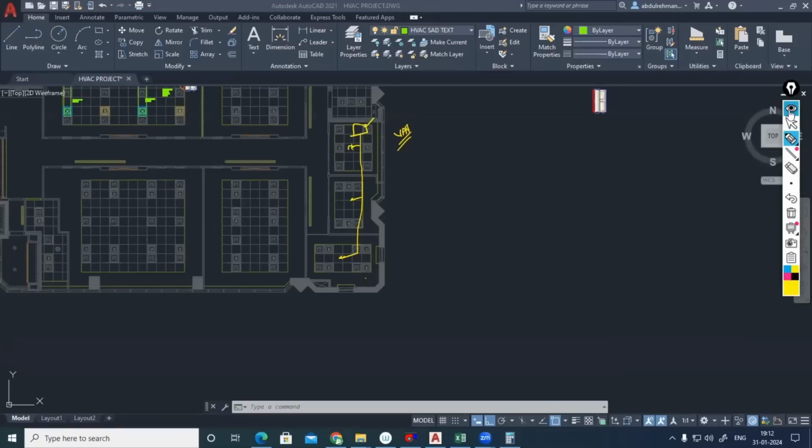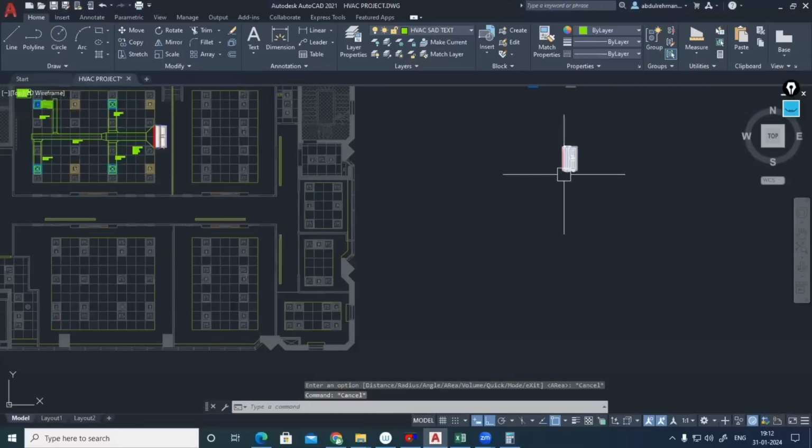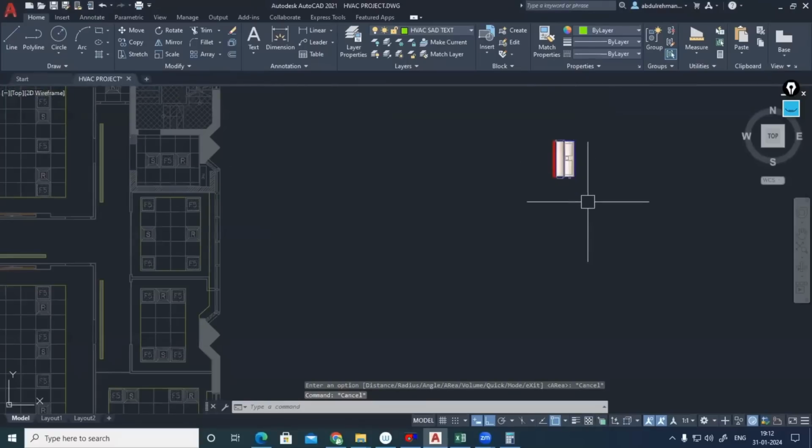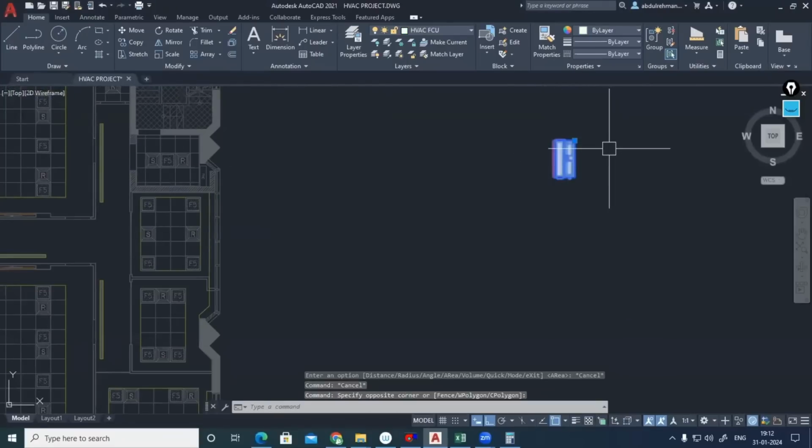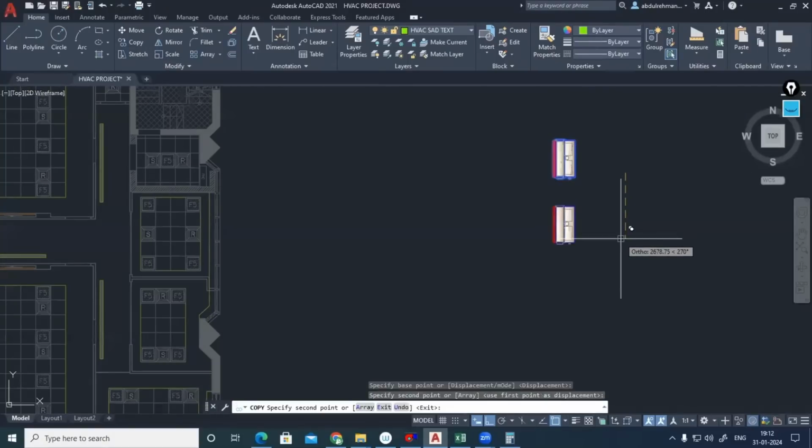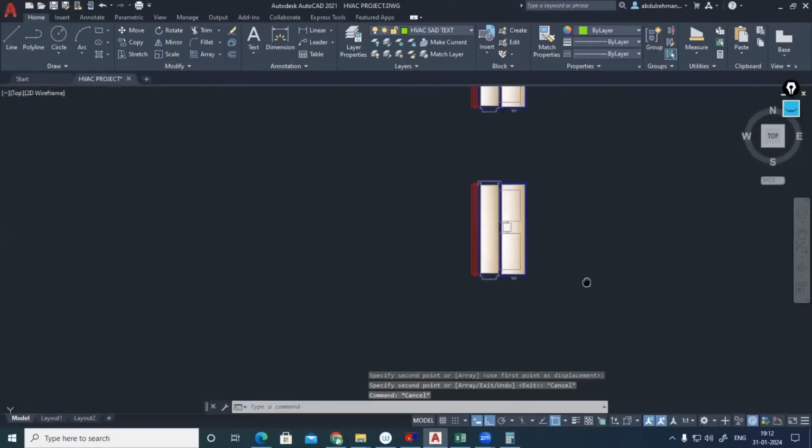Let me do that. So I'm selecting the machine. I don't want this much bigger machine since the capacity is limited, so I'm making it slightly smaller. Just copy this one. I don't know the actual dimension. The actual dimension we should take from the technical data sheet after the selection. At present, we don't have that.